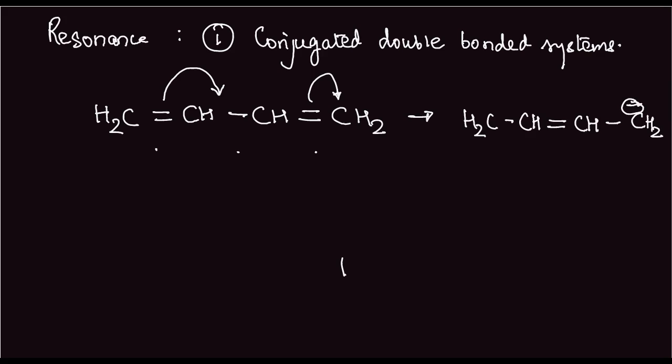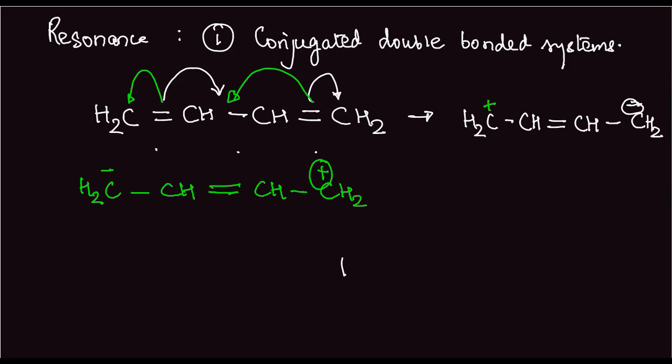Also, it can happen in the reverse order. We can have this double bond jumping here and this falling here. So it will look something like this then: H2C minus, CH double bond CH, CH2. Now since this double bond is shifted, this will become plus here and this will become plus here.